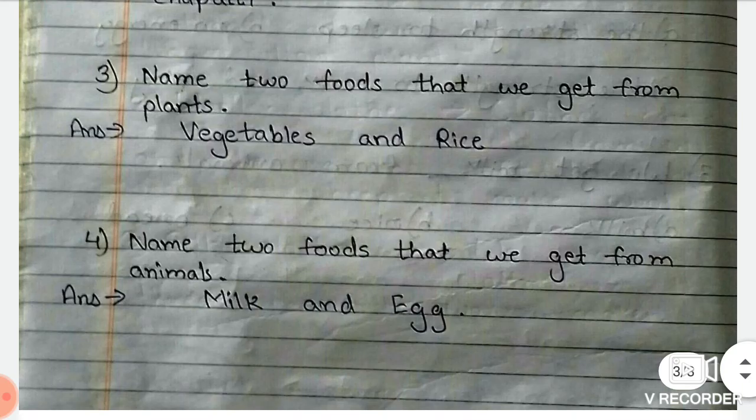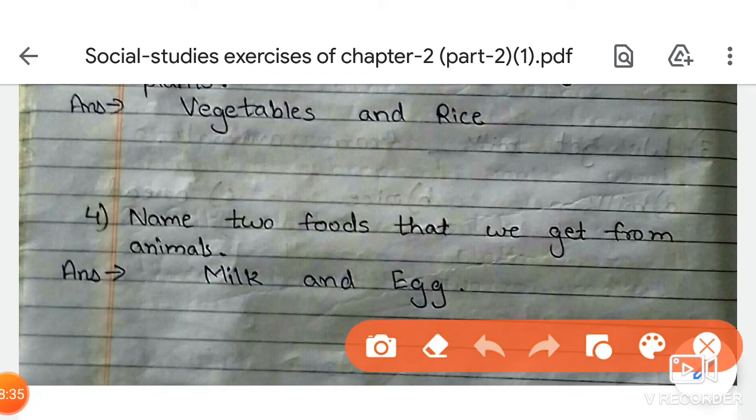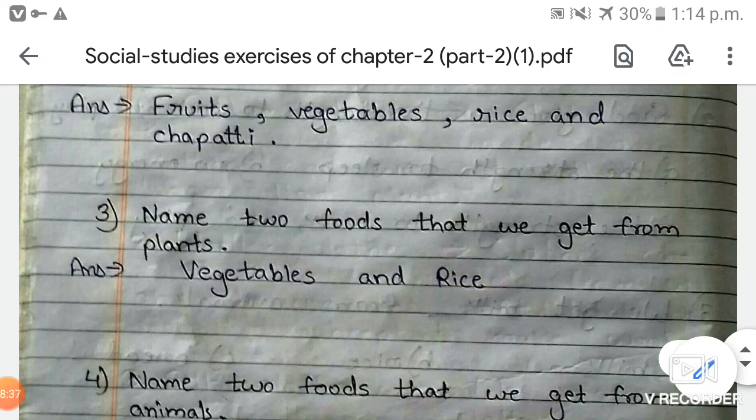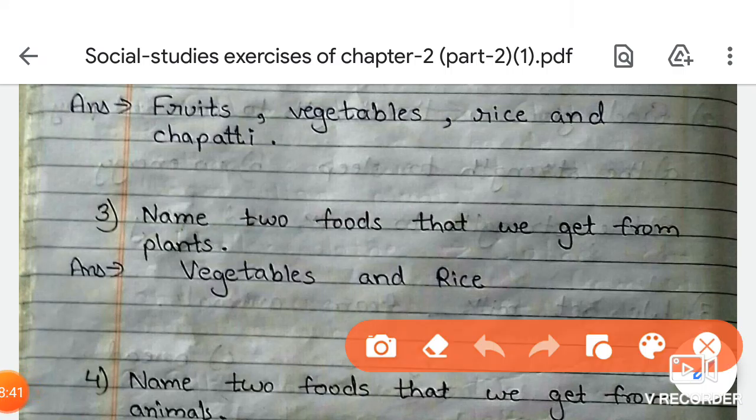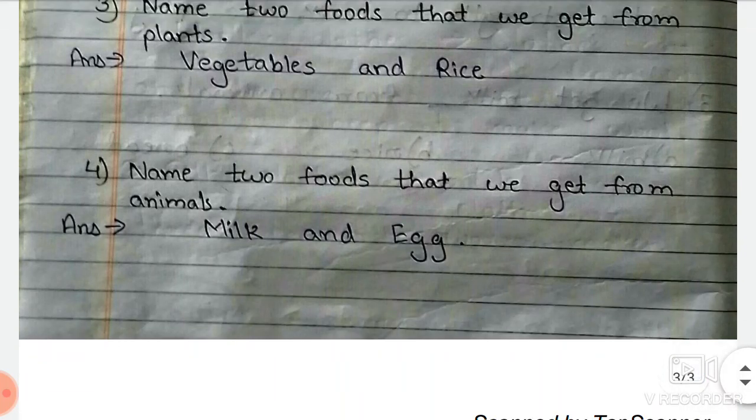Now third question is, name 2 foods that we get from plants. So you have to write the two food items name that we get from plants. So you all know vegetables come from plant and rice also comes from plants. So these are the 2 food items that comes from plants.